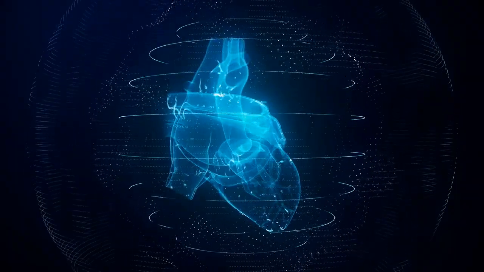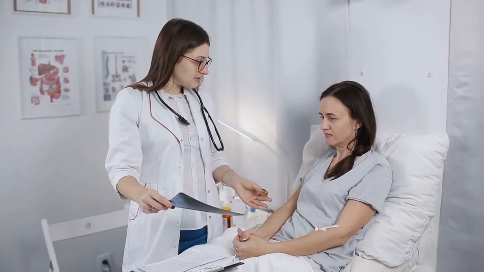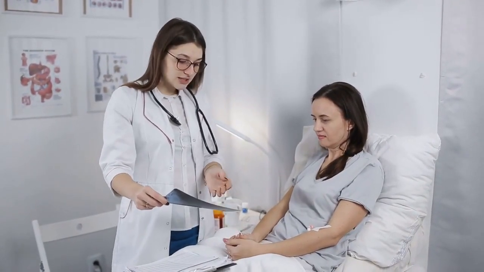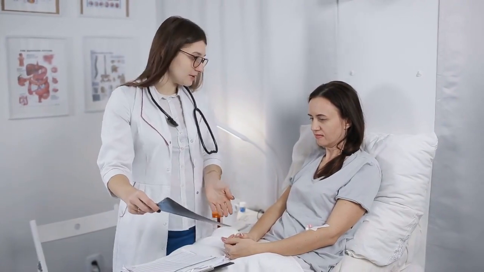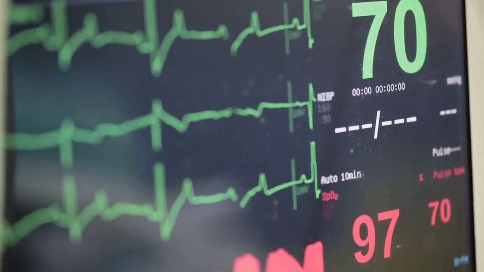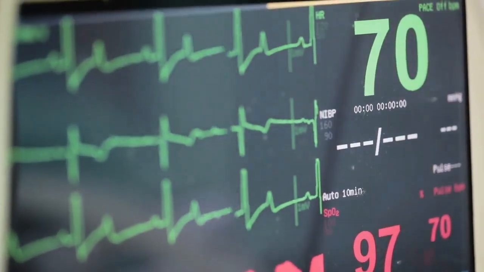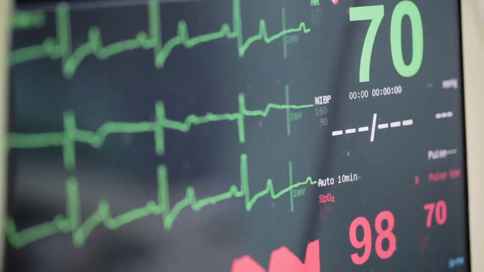Arrhythmias can occur in different parts of the heart and have varying levels of severity. Some arrhythmias are harmless and may not require treatment, while others can be life-threatening and require immediate medical attention. Common types of arrhythmias include atrial fibrillation, atrial flutter, ventricular tachycardia, and supraventricular tachycardia.